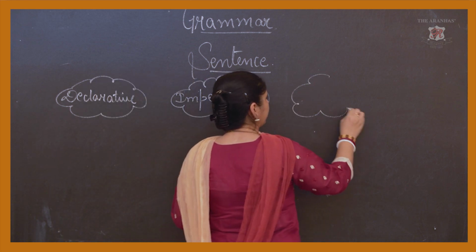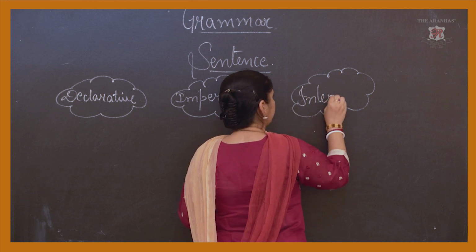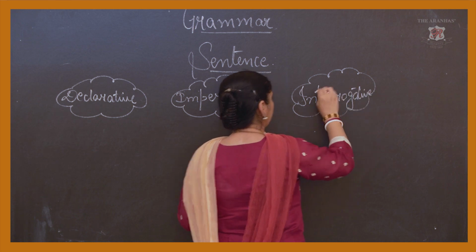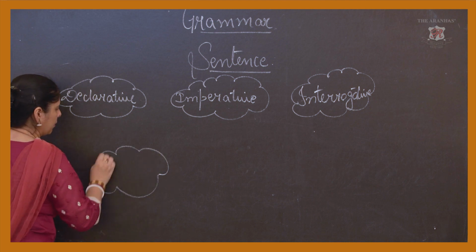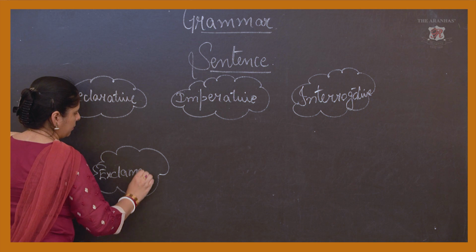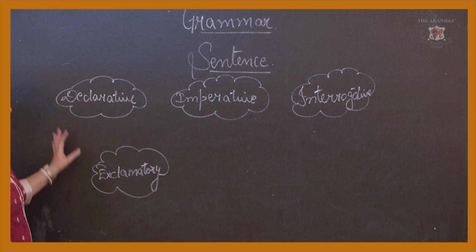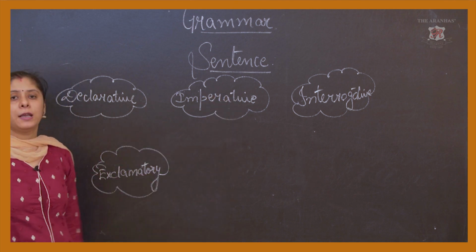Third is interrogative. And the fourth one is exclamatory. Okay, these four are the types of our sentence.